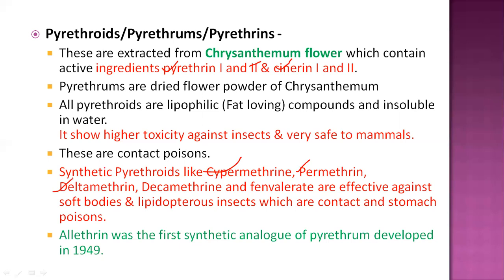So among the pyrethroids, one major compound was the first synthetic analogous compound, developed in 1949. The name of this compound is allethrin, which is used against various household pests. Okay, so these are all the important points about this group of pyrethroids.